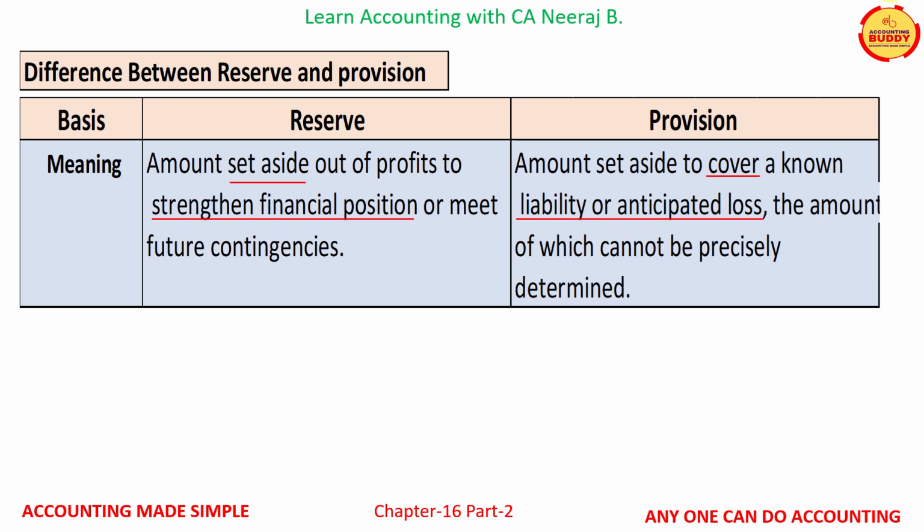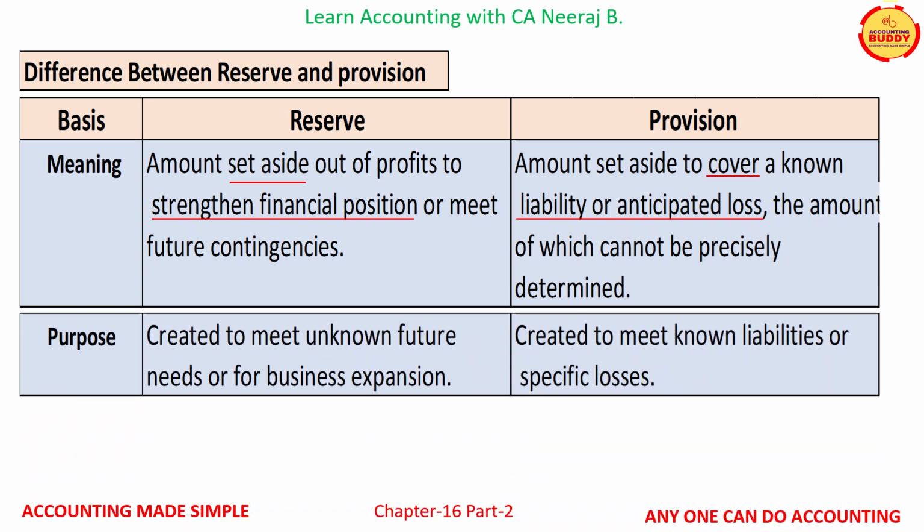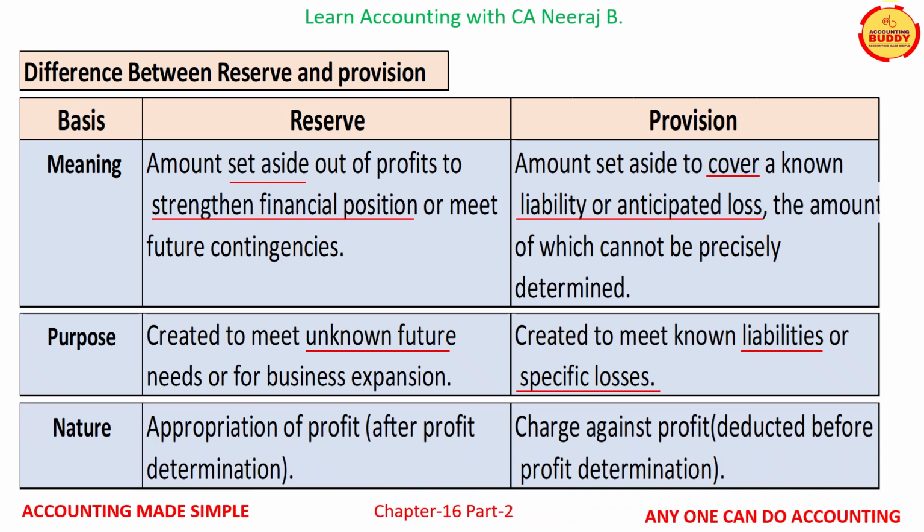Next basis of difference is the purpose for which they are created. Reserve is created to meet the unknown future needs or for business expansion, while provision is created to meet known liabilities or specific losses.